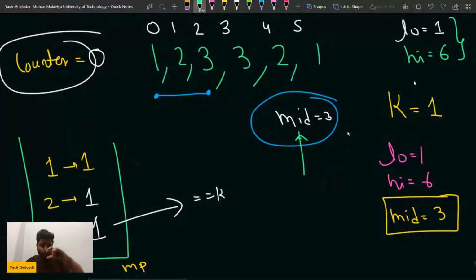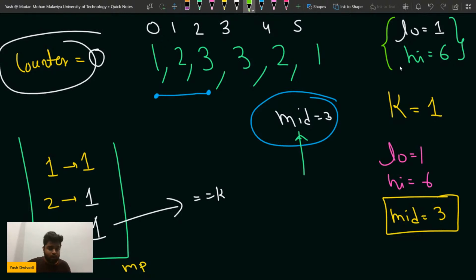Low is 1 because low is going to tell me the minimum length that I can remove, and high is going to tell me the maximum length subarray that I can remove. Understood this thing, Jaya? Please write +1 now if you understood this. Yes or no? Understood this part? So that is why we take low and high very precisely. Low is telling me the minimum subarray that I can remove, and high is telling me the maximum subarray that I can remove. That is why it is not based on the array indexing.